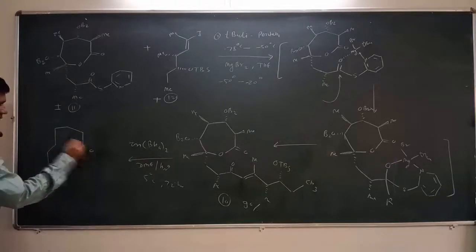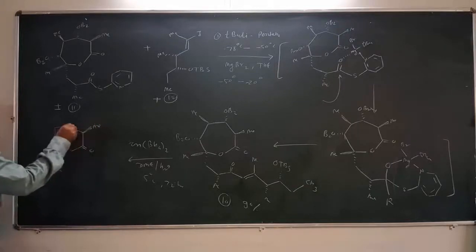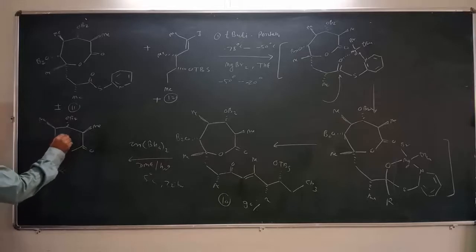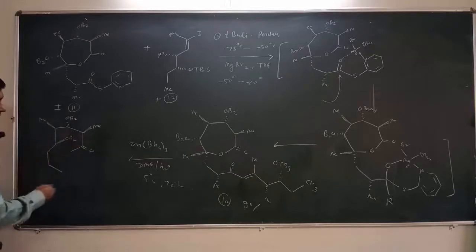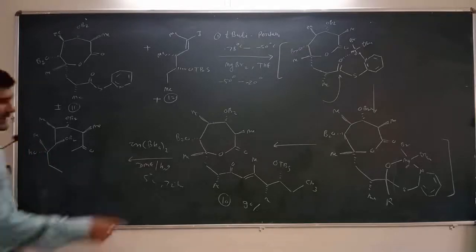So here is this carbonyl group, and then this is the methyl substitution. Here is this protected alcohol. Here is this methyl substitution, and then this OBZ group will come to the front side, that is OBZ. Then in a further step this methyl will come to the front side, and then this OH will go to the back side.